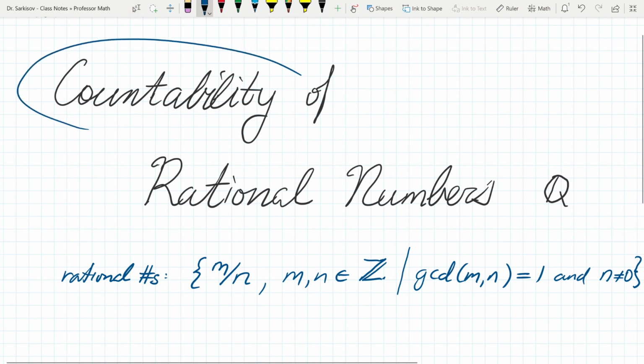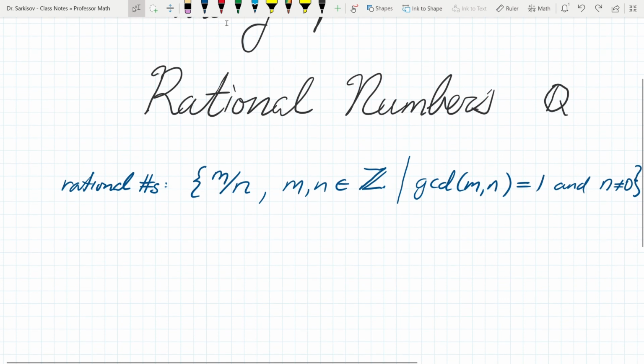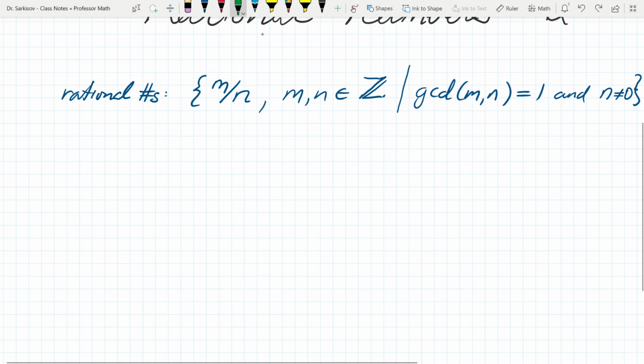Now, what in the world is countability? Well, let's think about it this way. Another word for counting numbers is natural numbers. Natural numbers and counting numbers are the same set of numbers. Some people don't know that the word counting numbers is also used instead of natural.